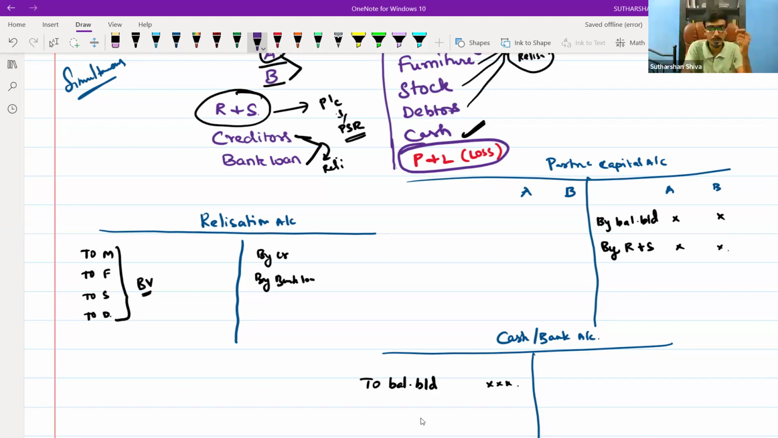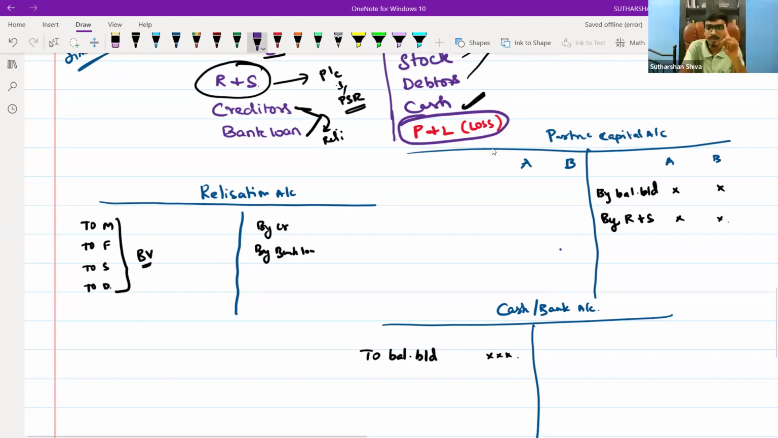No, sir. Then we will transfer this P&L loss to the partners' capital accounts in their respective PSR, the profit sharing ratio or loss sharing ratio. PSR means profit and loss sharing ratio. So I will write to P&L in brackets, loss, and I will transfer the amount in the ratio of PSR.